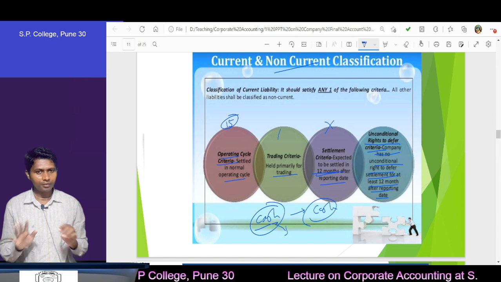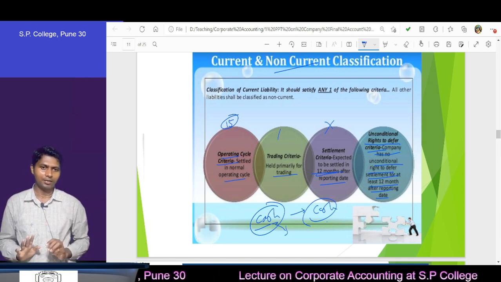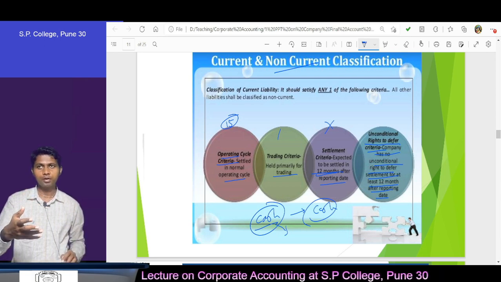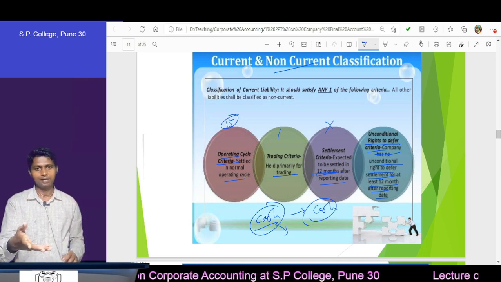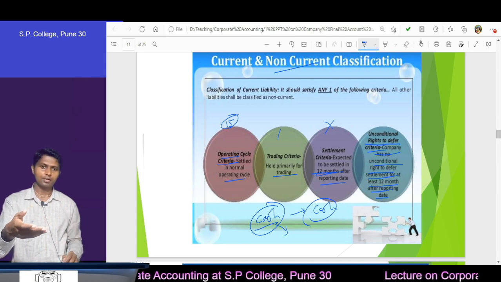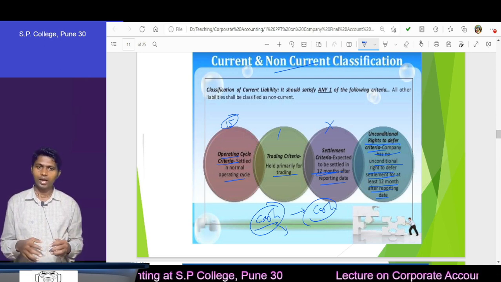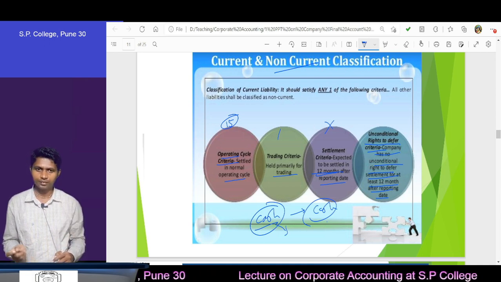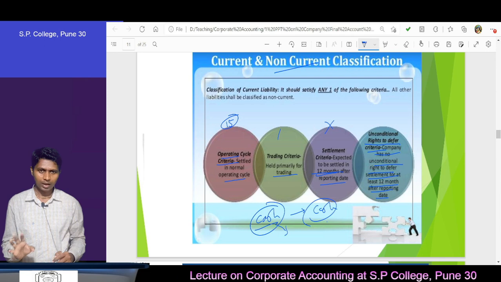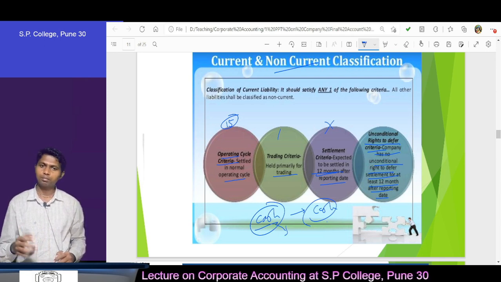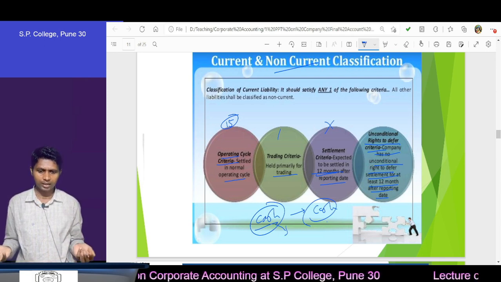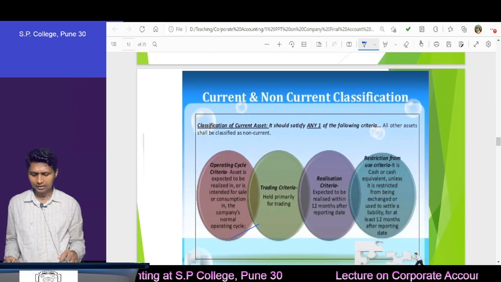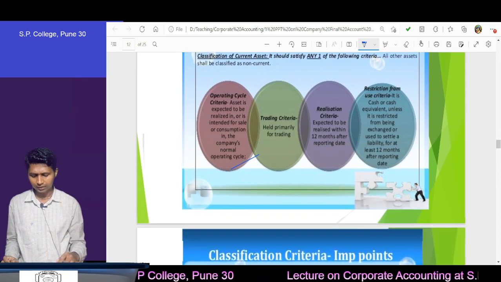If you don't have a deferment right, then that will become current. If you can defer more than 12 months, then we can say that it is non-current, because here we have got the right and we have deferred by taking benefit of that right. Otherwise it is current. Understood? The same criteria you will find on the asset side for assets and liabilities.